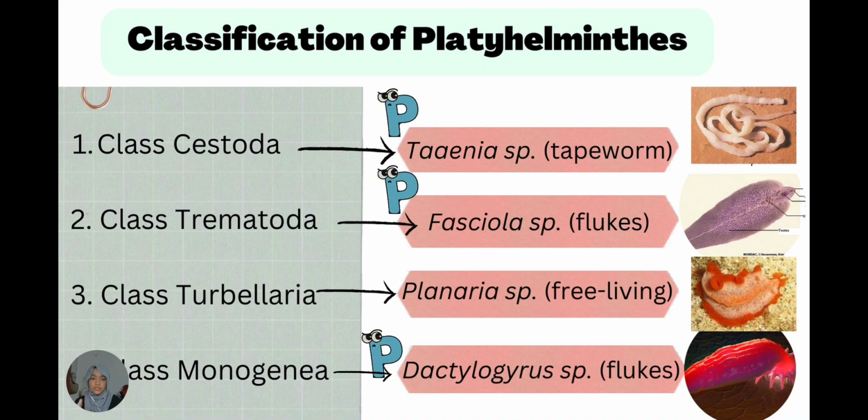An example for class Cestoda is Taenia species, class Trematoda is Fasciola species, class Turbellaria is Planaria species, and class Monogenea is Dactylogyrus species. The ones I have marked P mean that they are parasitic, while class Turbellaria are free living. Free living means that for their survival, they do not depend on other organisms.